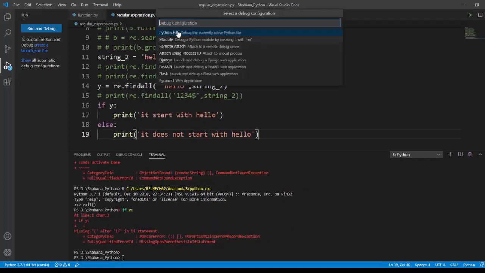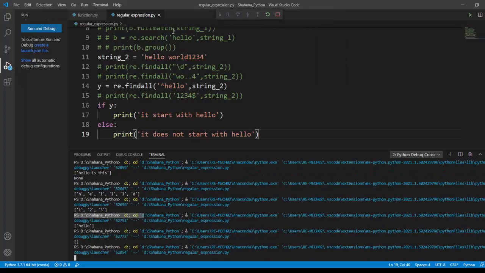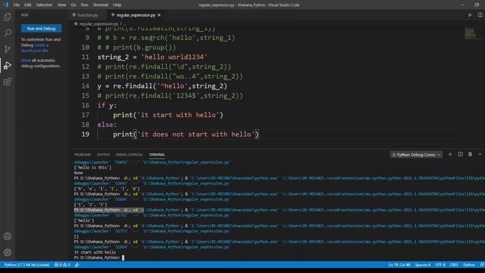Then run this code. Okay, we got a proper output, because the string starts with the hello keyword. What if it was not hello like this?